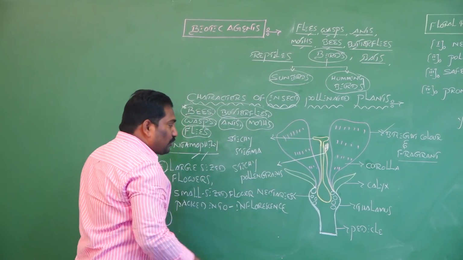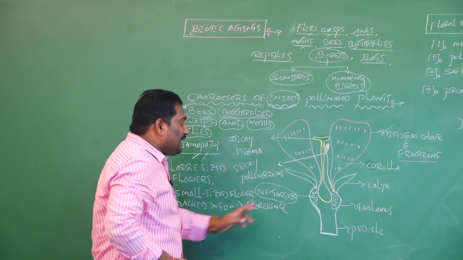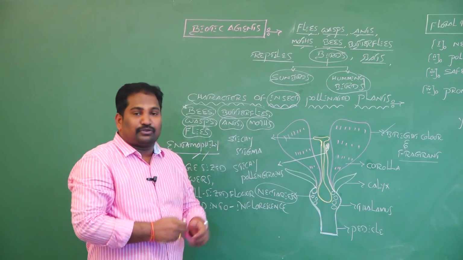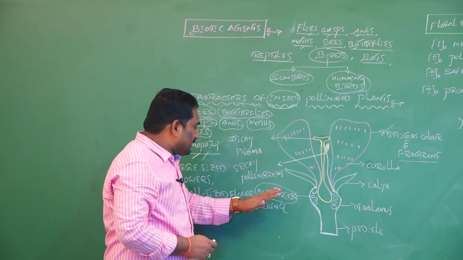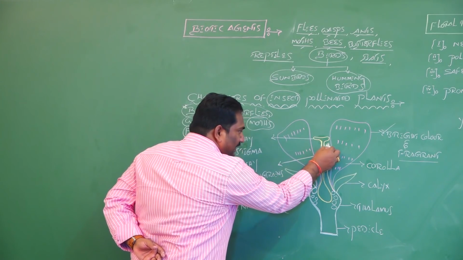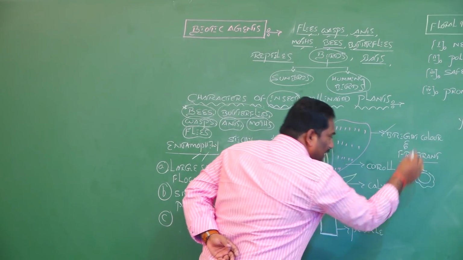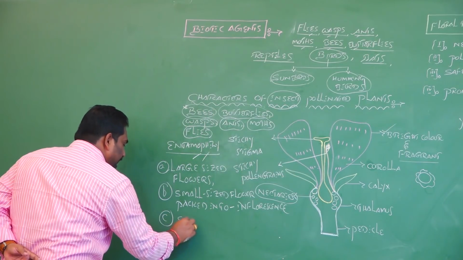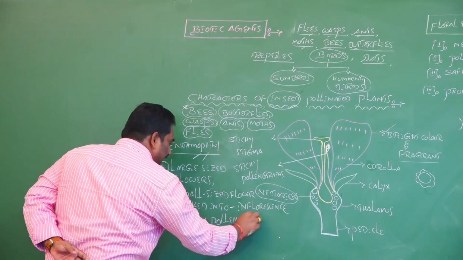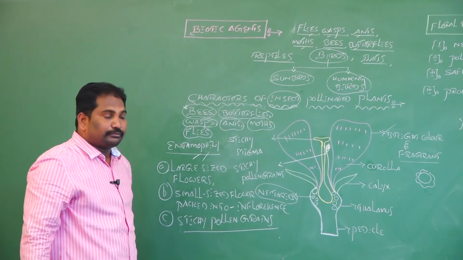And one more, to attract the insects, the insect pollinated plants have nectar glands to release nectar or sweet to attract insects. This is the fifth characteristic feature. And in insect pollinated plants, pollen grains are sticky in nature. The presence of sticky pollen grains is a characteristic feature of insect pollinated plants.